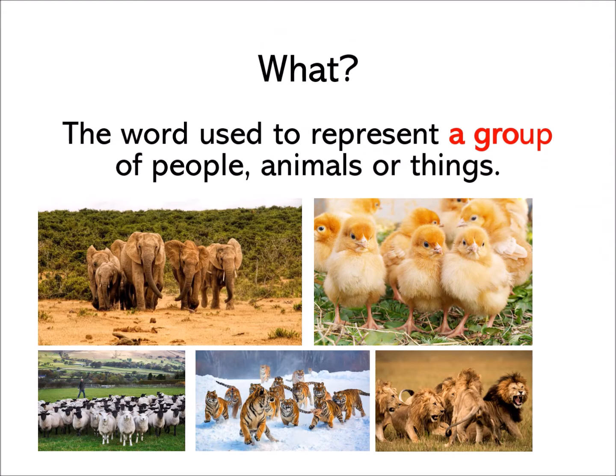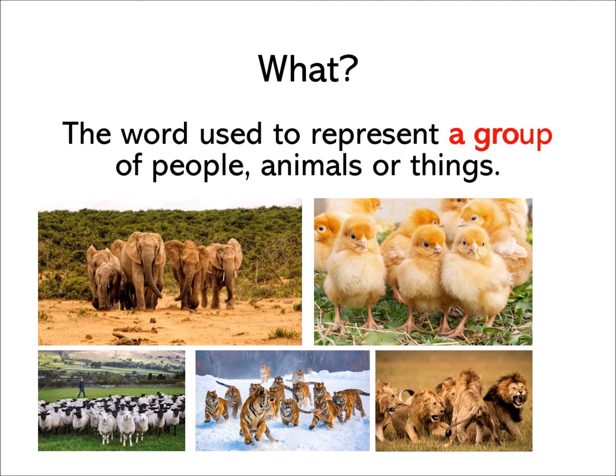Yes, we want to learn what a collective noun is. What is a collective noun? A collective noun is a word used to represent a group of people, animals, or things. It means you use a word to describe a group of people, animals, or things.